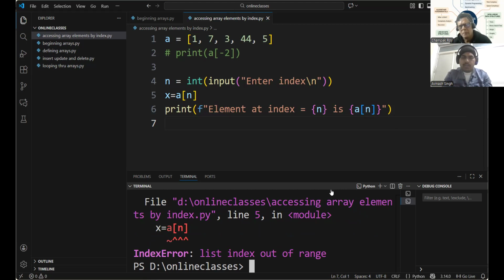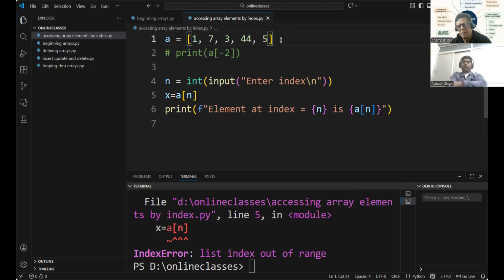Because the index is out of range. The index starts at 0 and ends at 4. If I give 5, it's not there.